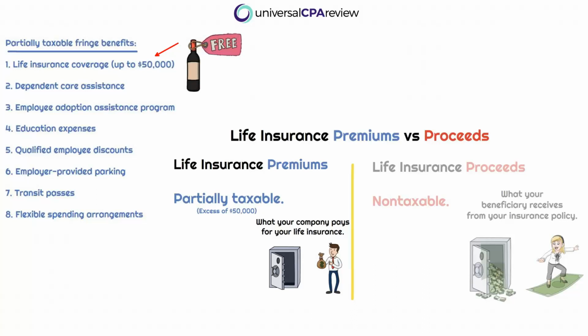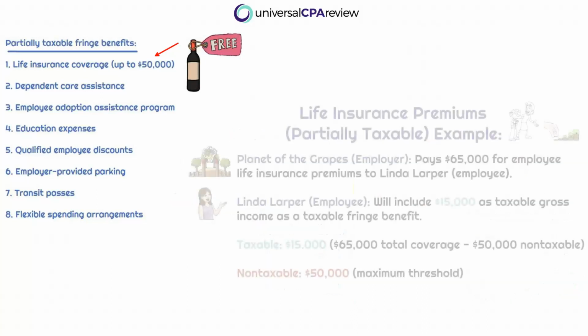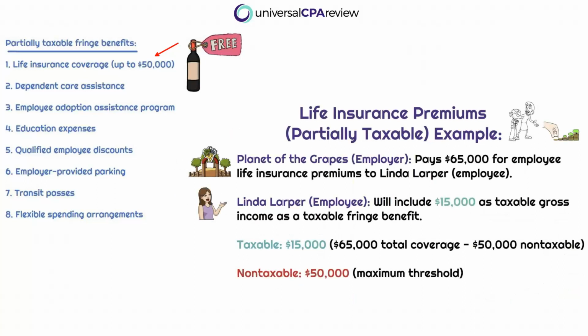Planet of the Grapes pays for this life insurance policy on behalf of Linda every single month. She's getting free stuff, she's getting free stuff, she's getting free stuff. Boom, up to this point where they have now paid for $50,000 of free life insurance. Any dollar in excess of $50,000 will be fully taxable to Linda. So if Planet of the Grapes provided Linda with $65,000 in life insurance premiums while she worked there, we would know that the first $50,000 would be non-taxable, but the remaining $15,000 would be taxable to Linda.